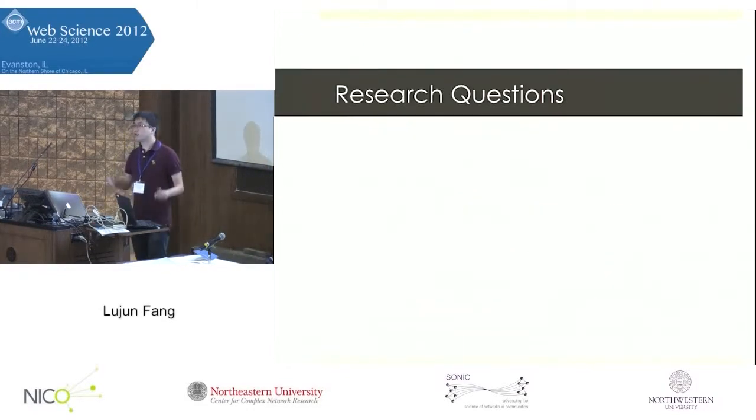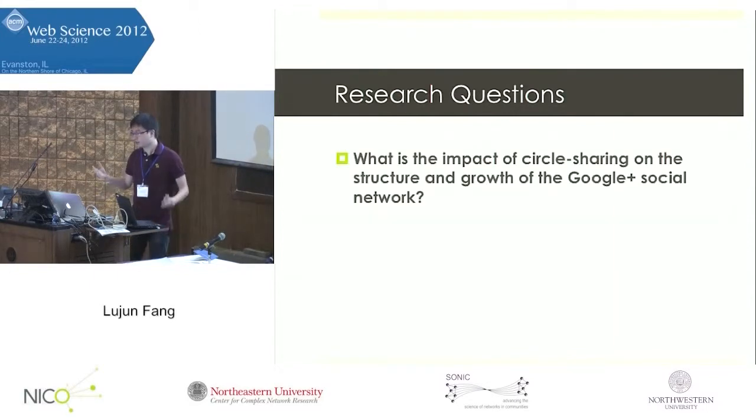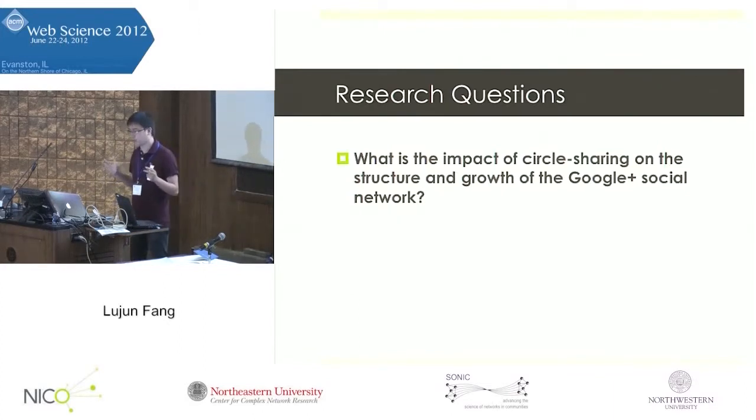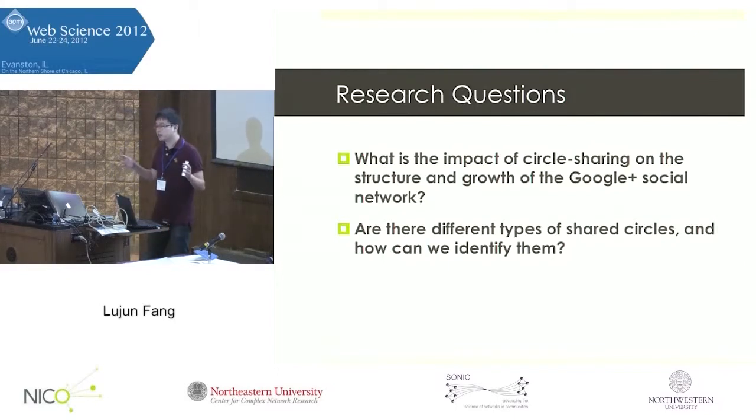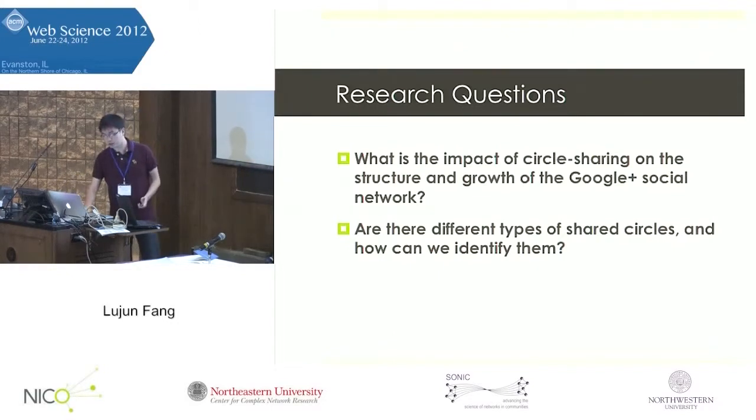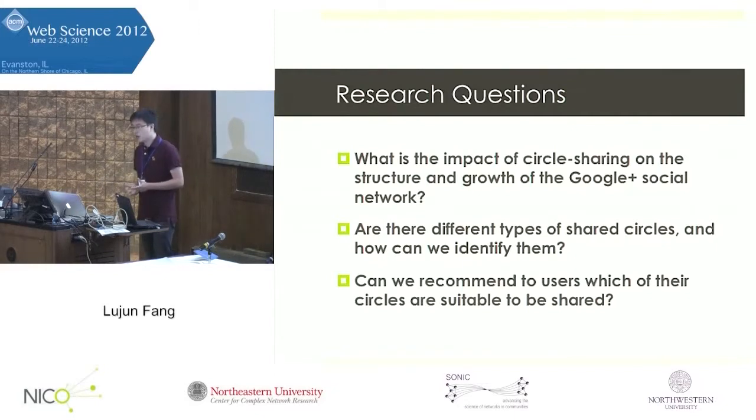With this circle sharing feature available, and a lot of users using it, there are a lot of interesting research questions we can ask. The first question, of course, is what the impact of this circle sharing feature is on the structure and growth of the Google Plus social network. To best understand this question, we would also like to know whether there are different types of shared circles, and how we can identify them. With an understanding of these two questions, we would also like to know whether we can recommend to users which of their circles are suitable to be shared.